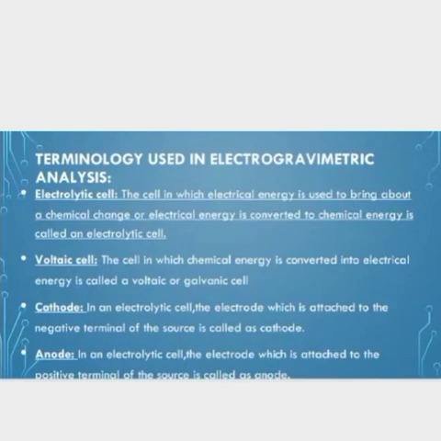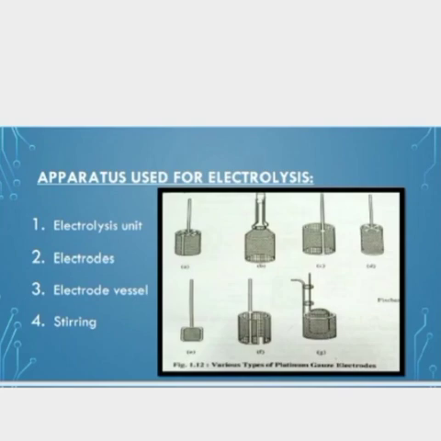In an electrolytic cell, the electrode which is attached to the negative terminal of the source is called the cathode, and the electrode which is attached to the positive terminal of the source is called the anode. Some apparatus used as electrodes: here you will see various types of platinum gauze electrodes. They are used as electrodes in electrolysis.